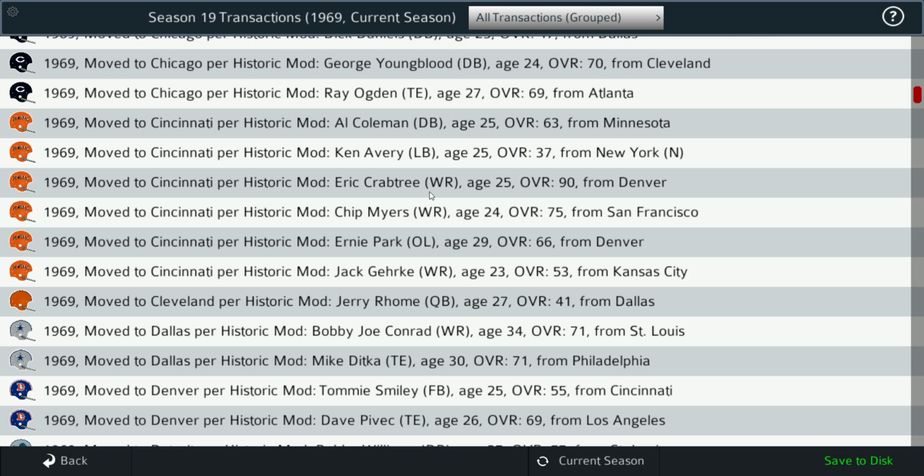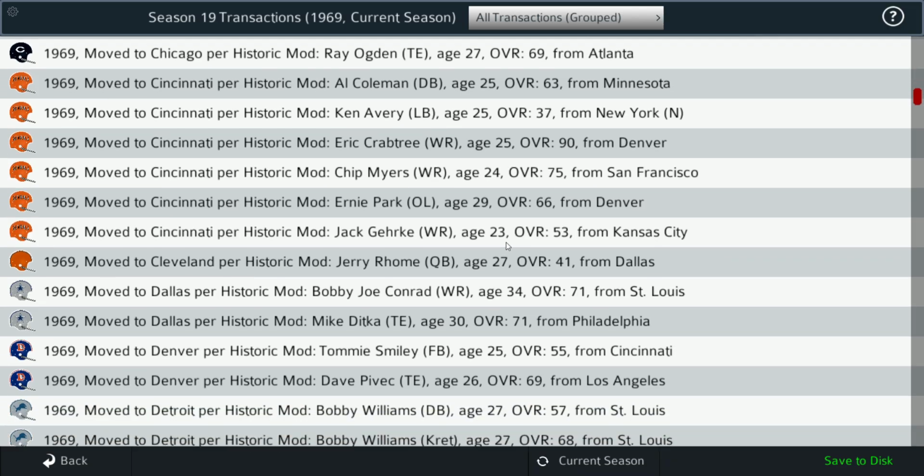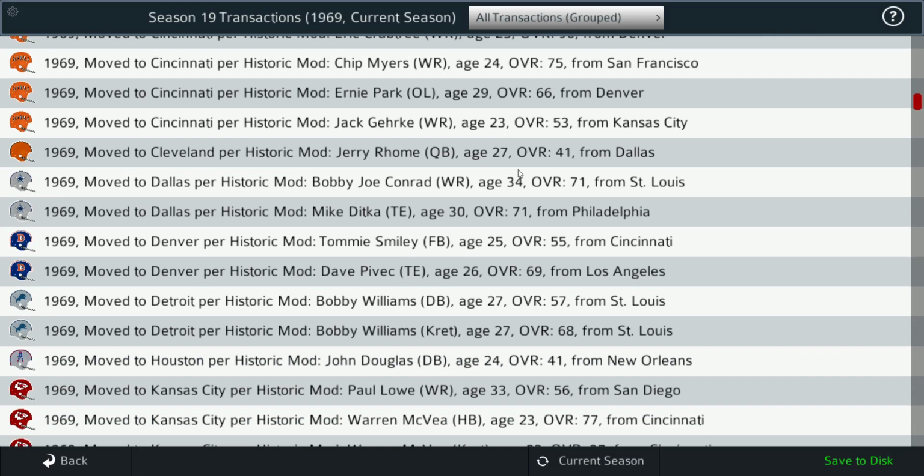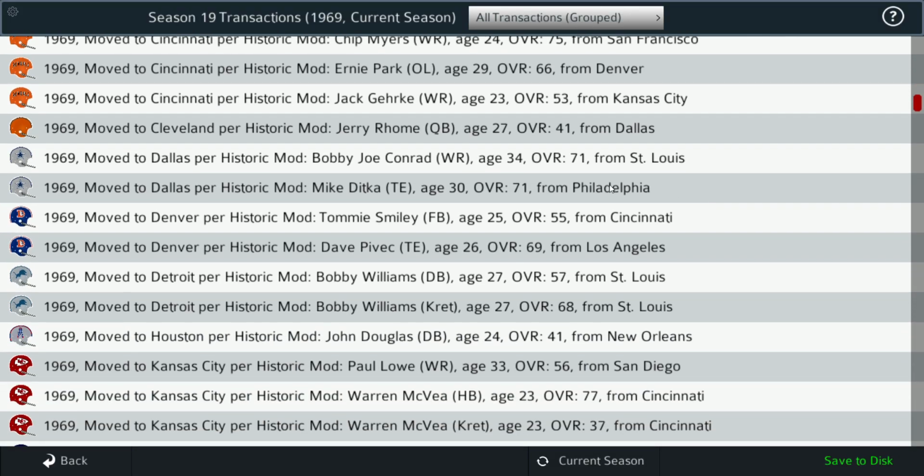Cincinnati, here's a big one. Wide receiver Eric Crabtree signed from Denver over to the Bengals, along with Chip Myers from San Francisco. That's a big one there. Moving on, let's see. Cowboys, Bobby Joe Conrad from the Cardinals is a wide receiver, and also Mike Ditka. That's a big one there. Mike Ditka moving from the Eagles to the Cowboys in '69.